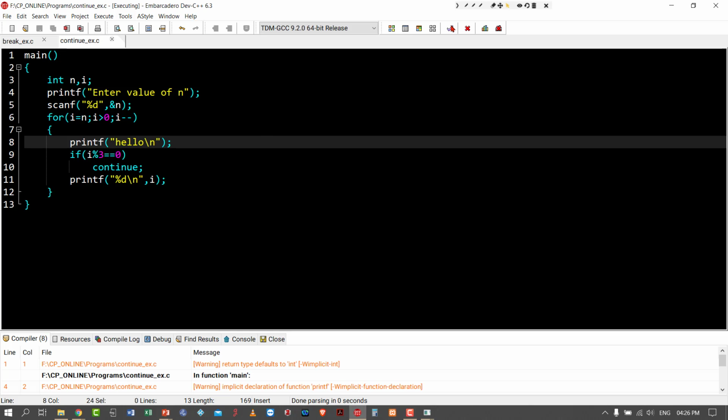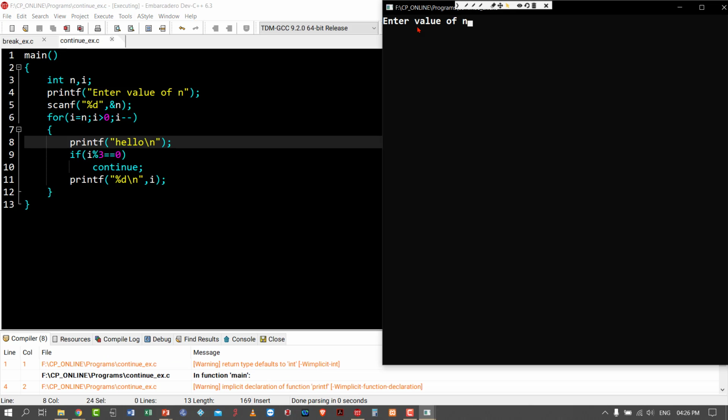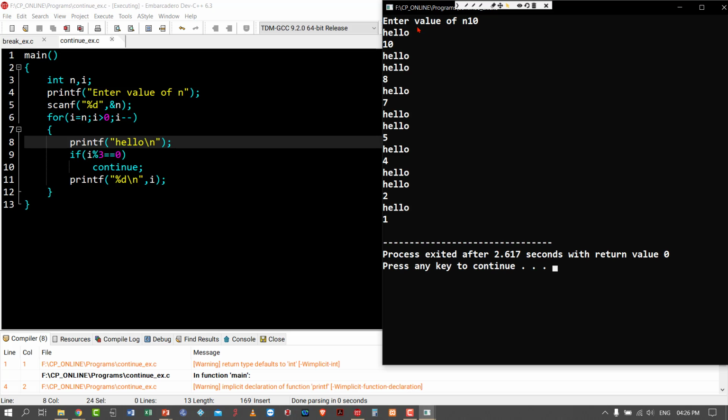So here, in the first iteration hello is printed. Then the condition is checked. The condition is false, so it will not execute the continue statement. So it will print the i value. Then i is reduced and becomes 9. Hello will be printed there also. The condition is satisfied, so continue.